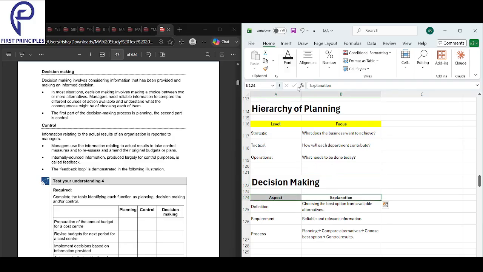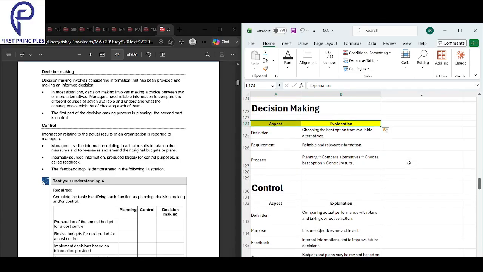That is your operational. What does the business want to achieve? That is strategic. How will each department contribute? That is tactical. Operational: what needs to be done today? Tactical is how will each department contribute? Strategic: what does the business want to achieve?